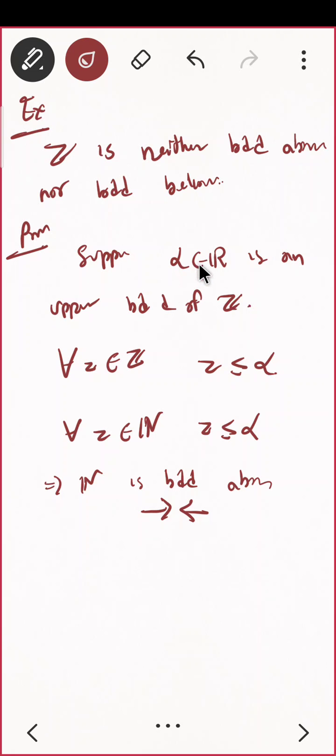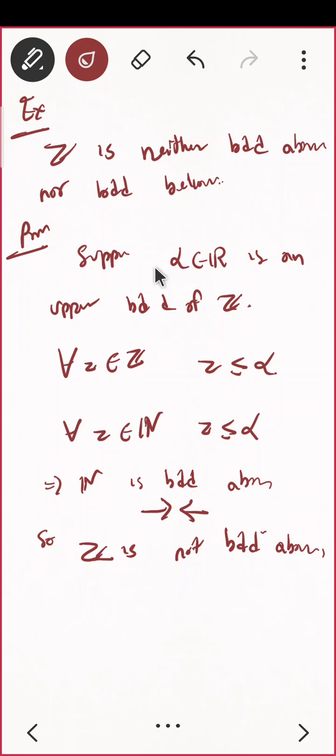What assumption did we take? Suppose alpha is an upper bound. Do you see the proof? So yeah, just wait a second. So Z is not bounded above.